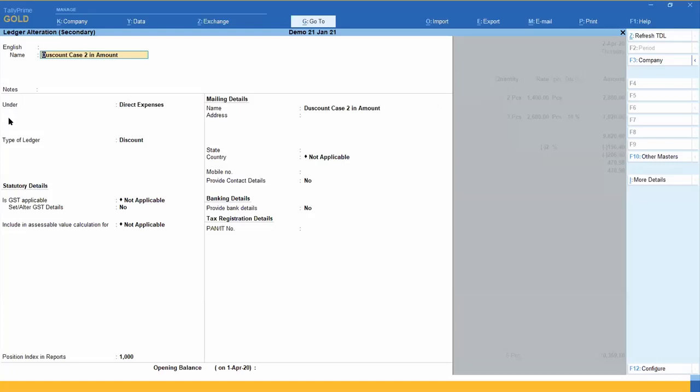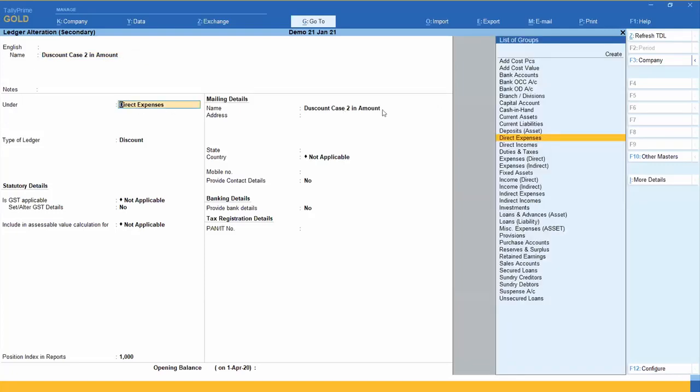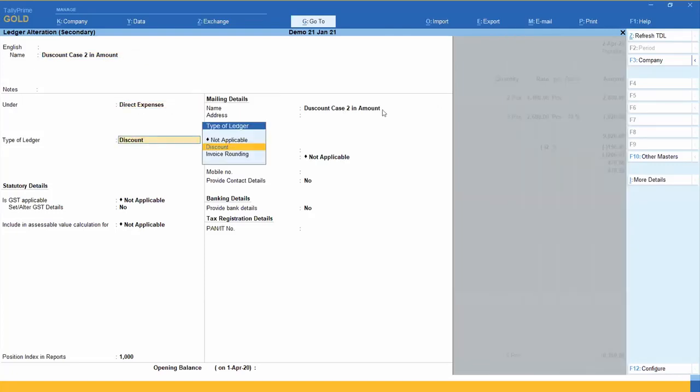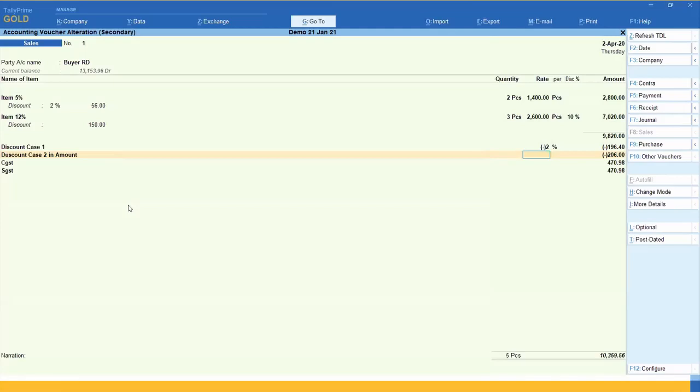See what I have done here. You can take any ledger group, no problem, but you have to select a discount. It is by default in Tally. You have to select a discount, and see here, discount is not applicable, GST is not applicable for that ledger. Actually, the mistake is done by each and every customer or user in configuring the discount ledger. You have to configure discount ledgers as per given norms.